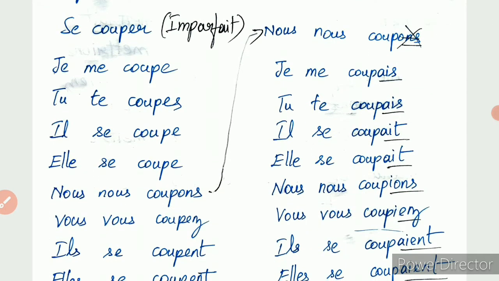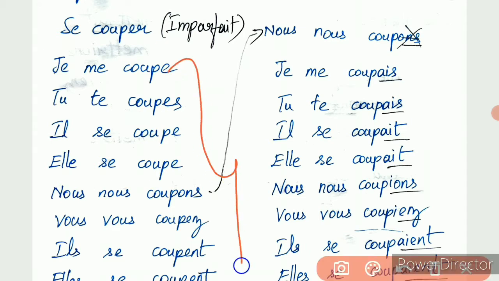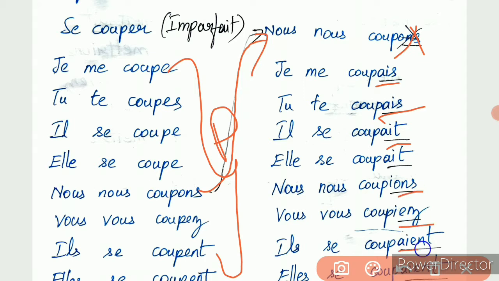You have to write the conjugation in present tense first, and from that you take the nous conjugation, remove ons and add the imparfait endings: ais, ais, ait, ait, ions, iez, aient, aient. All these are imparfait. Clear? So this is how the imparfait is formed.